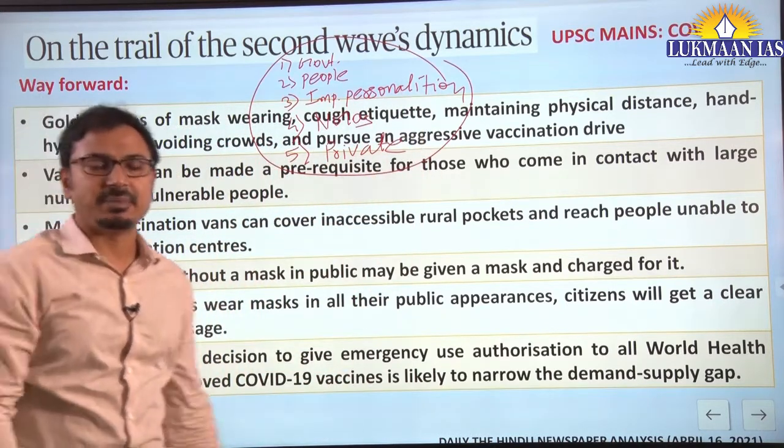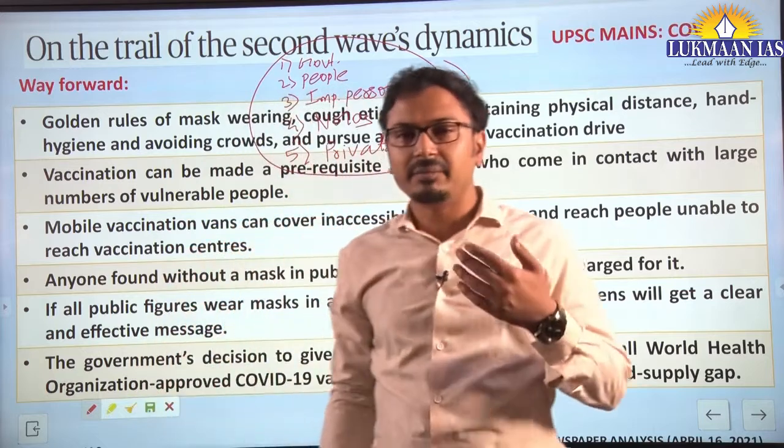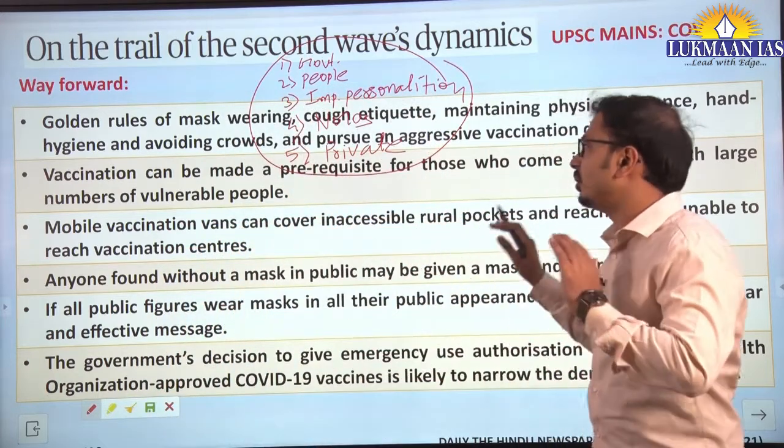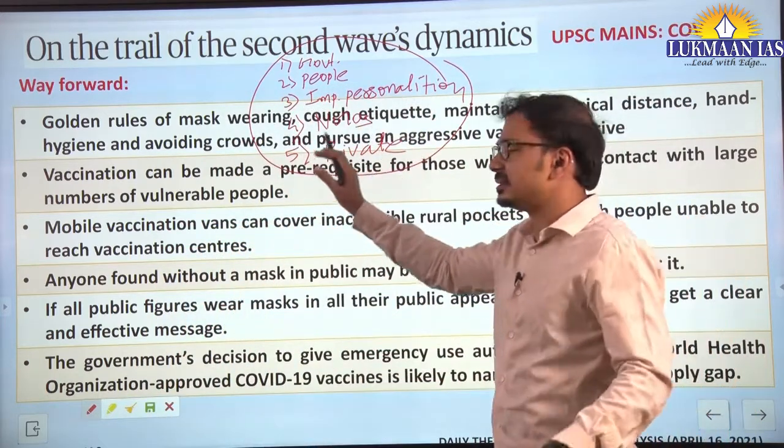Accordingly, you try to write the way forward. Even if there is an essay paper on how to deal with the COVID-19 pandemic, try to divide all the way forward measures under these headings.